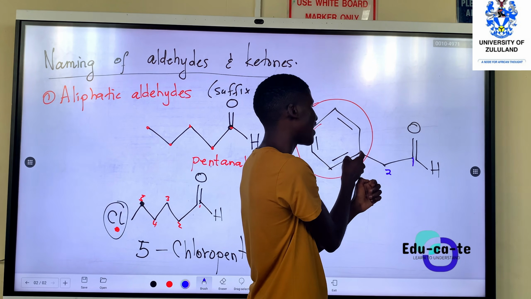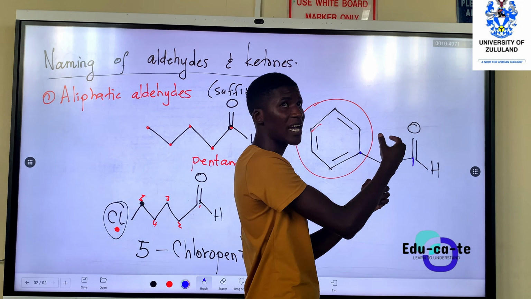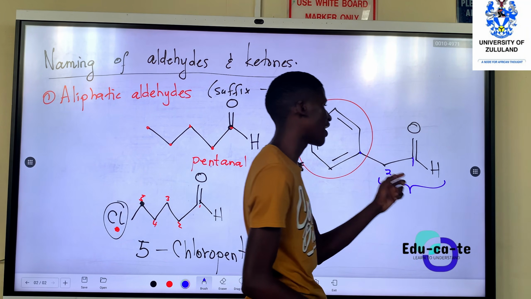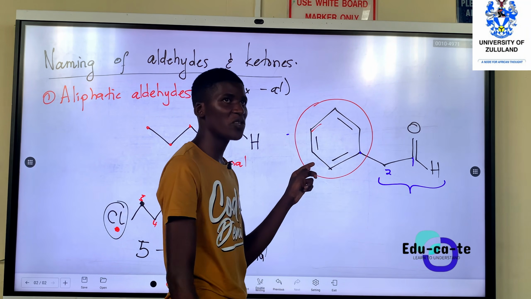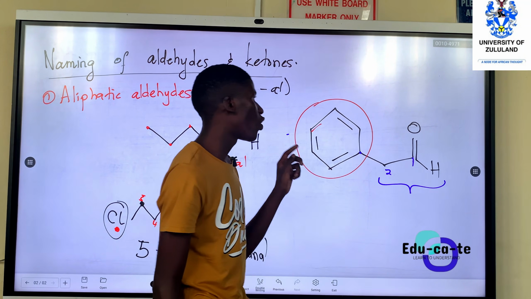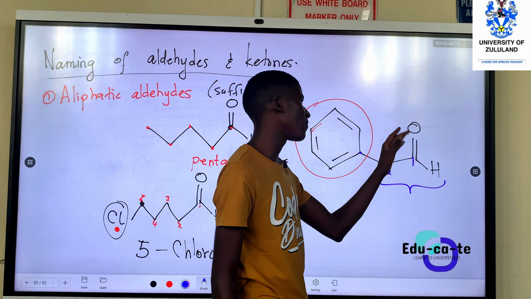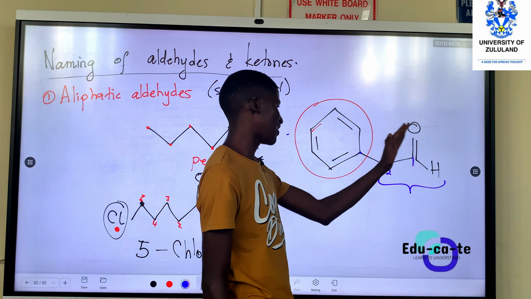Count until the carbon on the ring, so you don't count it. So this would be ethanol if we were to call it alone. But this is a substituent. So basically, why did I count from this group until here?